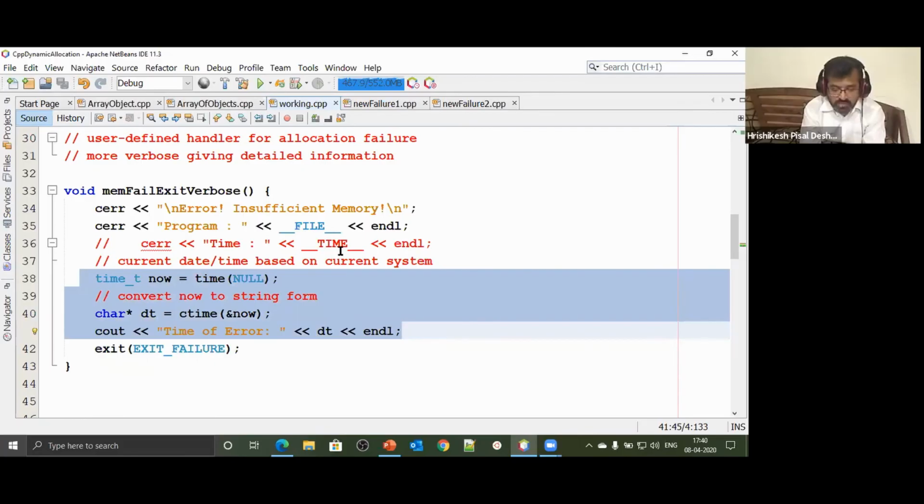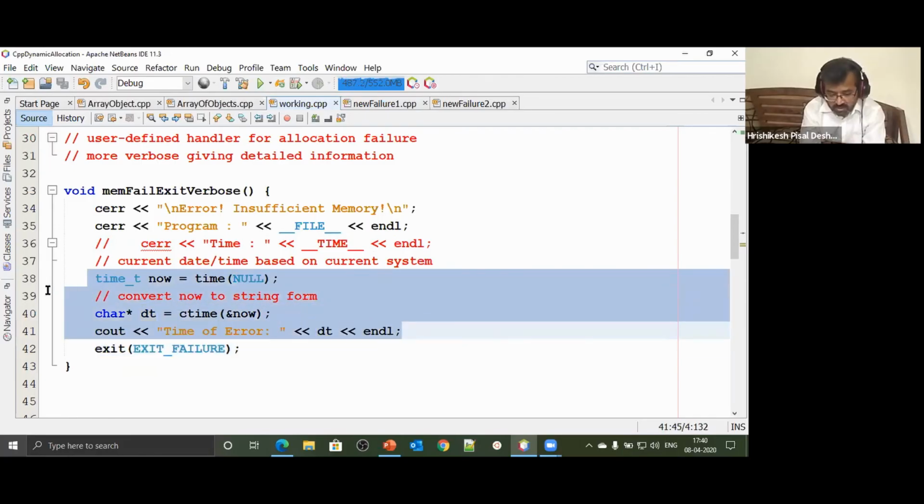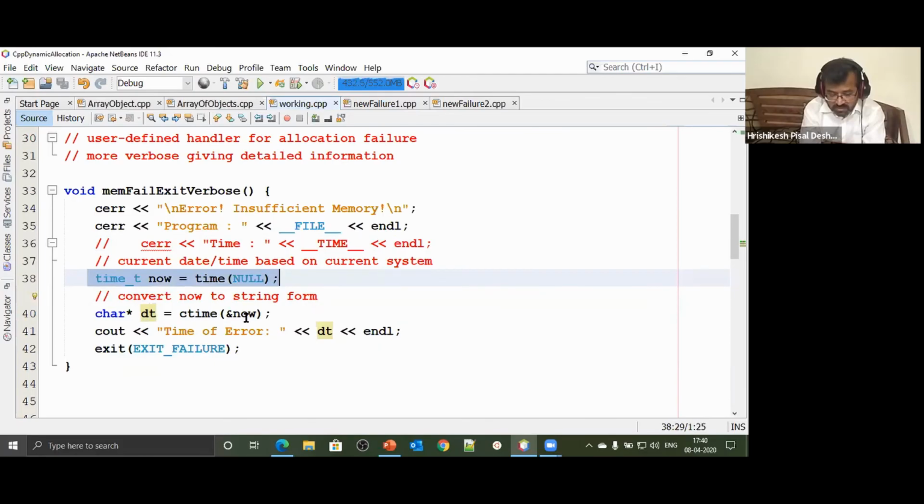We also have a macro called __TIME__ that we could have used, but it's not very useful. The reason is it gives you the time when the program was compiled. If you compile the program today and run it after 2 years, it will print the date and time from 2 years ago. We don't want that. We want the current system time. So this is a mechanism to get current system time, in seconds, and this is the mechanism to get current system time in terms of a string so that it becomes readable. And that's what I have printed.